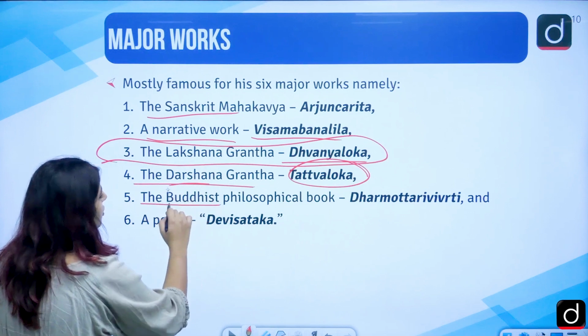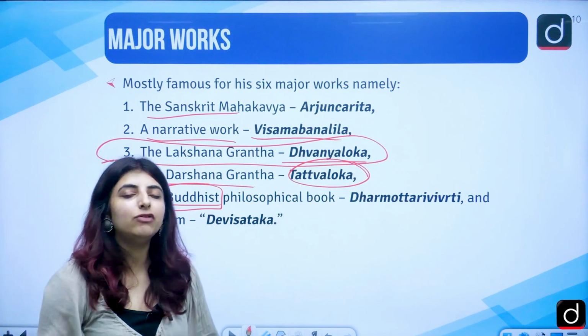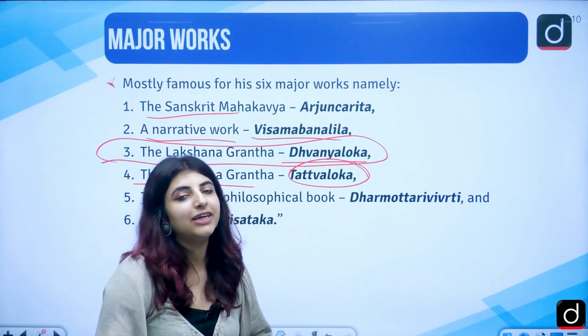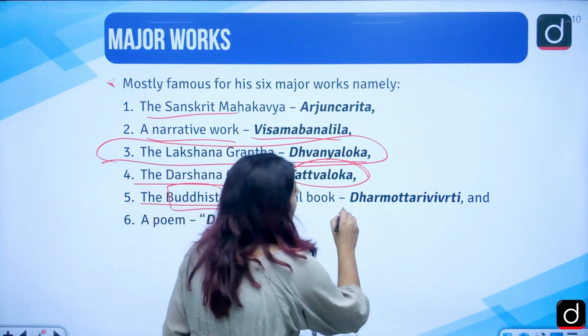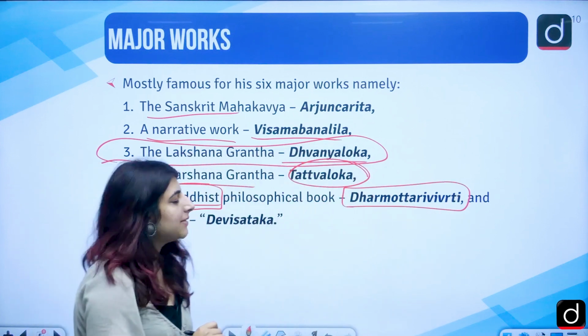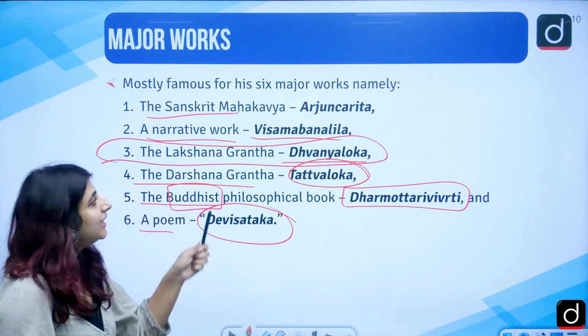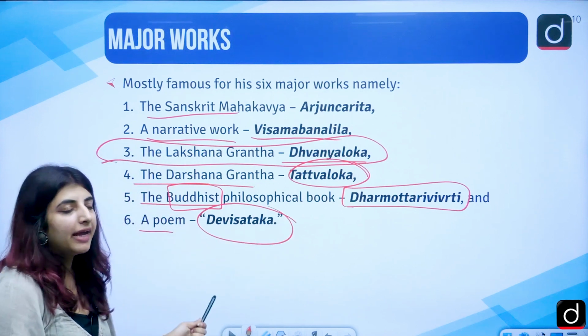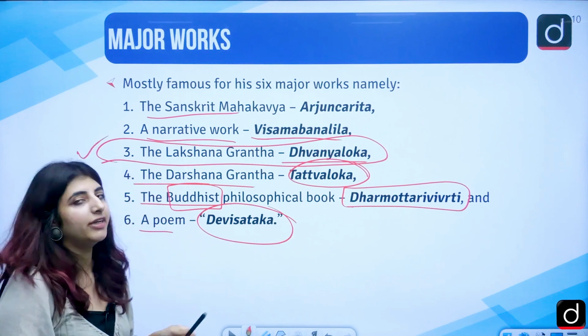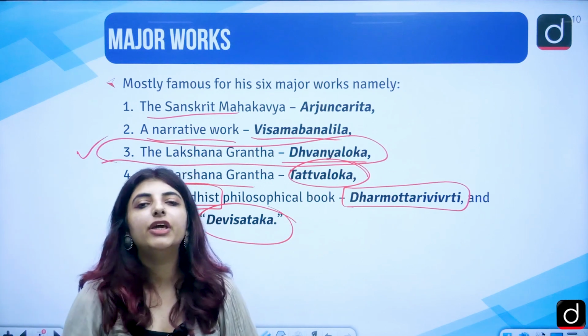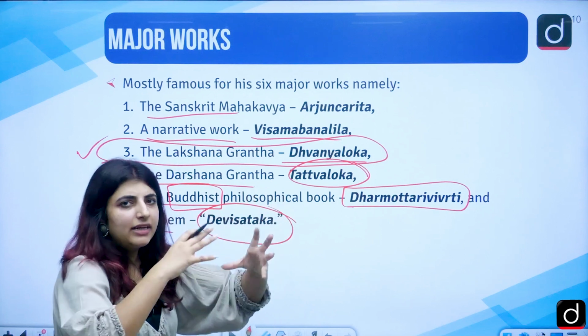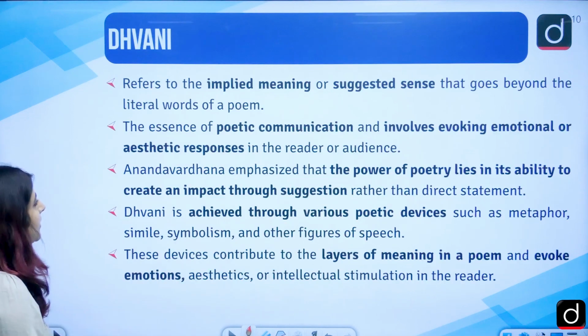The Buddhist philosophical book, because he was writing in Prakrit as well, as I already told you, is Dharmo Tavrivitri. Then a poem named Devi Sataka. These were certain major works by him, but this one holds much more importance if we are concerned with the unit of Indian aesthetics in the syllabus.